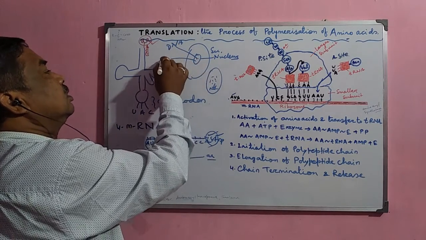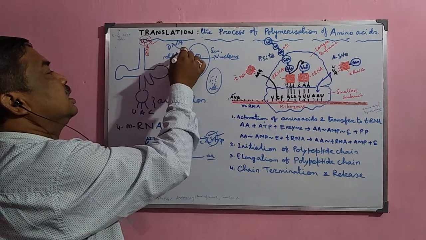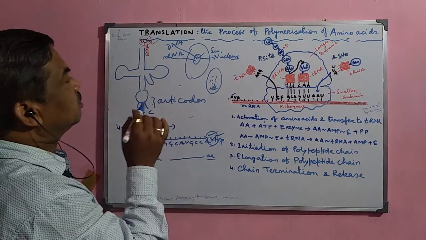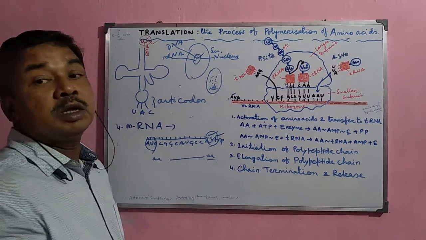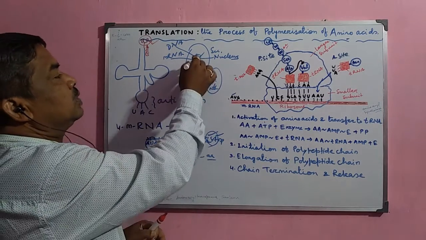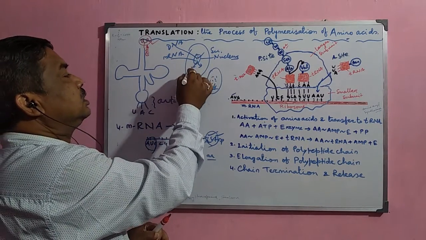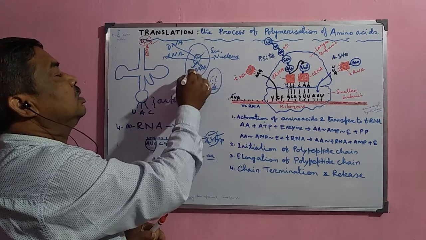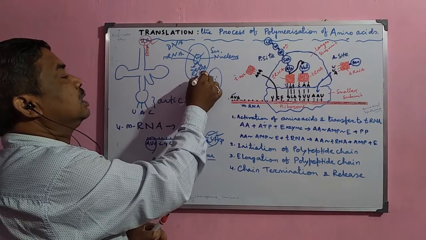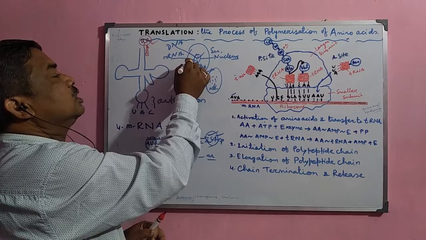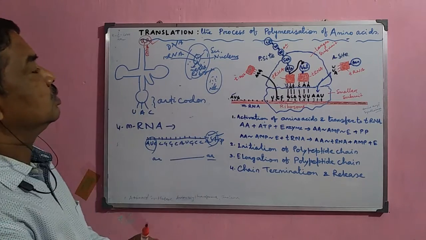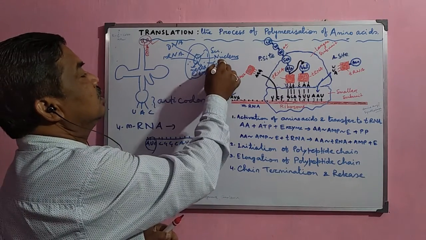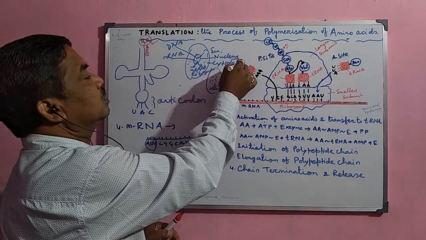After the formation, this mRNA comes out of the nucleus and goes to the ribosome. Now it attaches with the ribosome and the amino acid pool is there. So the whole process occurs here in the cytoplasm of the cell.